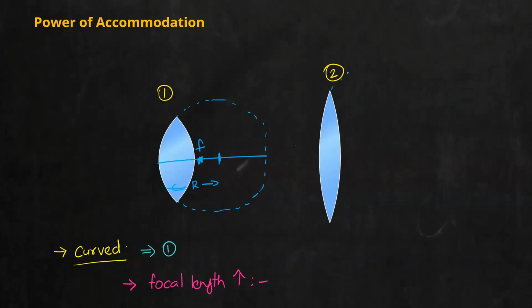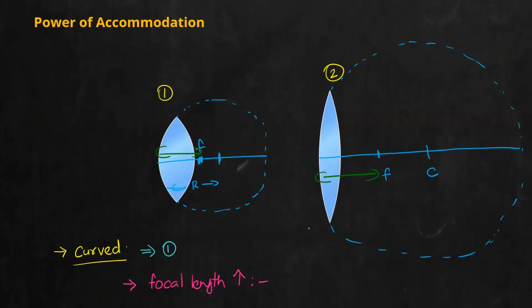But what about lens 2? If I complete the circle of lens 2, will it be bigger or smaller compared to 1? The circle is bigger. If bigger, it has its center of curvature at this point. You can see half of the distance is here. So in the first case, the focal length is only this much. In case 2, the focal length is this much. Now tell me, who has the highest focal length? Yeah, it is 2. So focal length is highest for lens number 2, not 1.